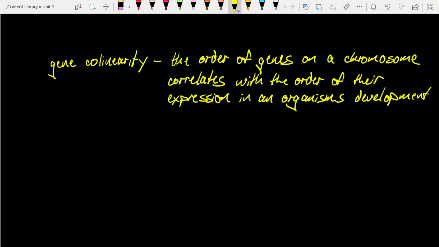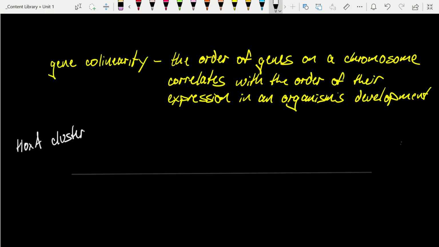To give an example, perhaps the best example of this in humans is the Hox gene clusters. There are 4 such clusters in the human genome. We have one on chromosome 2, another on chromosome 7, another on 12, another on 17. To highlight one of these as an example, let's look at the HOXA cluster. This one's located on chromosome 7 and looks something like this. We'll draw a segment of the chromosome. Of course, we're going to read this from 5' to 3'.